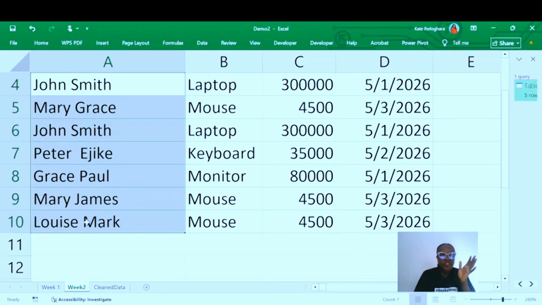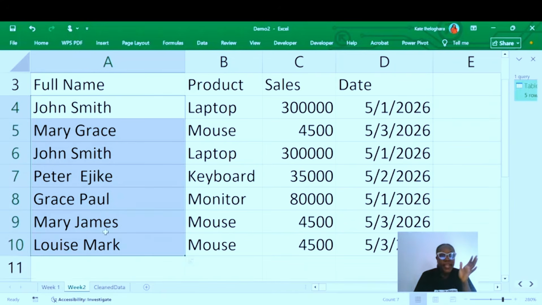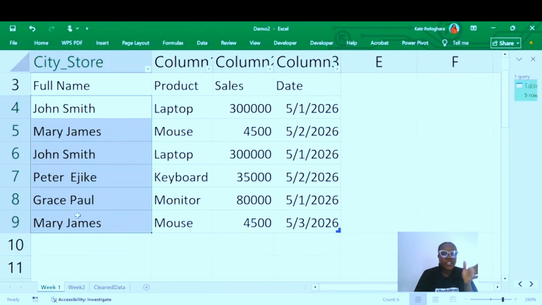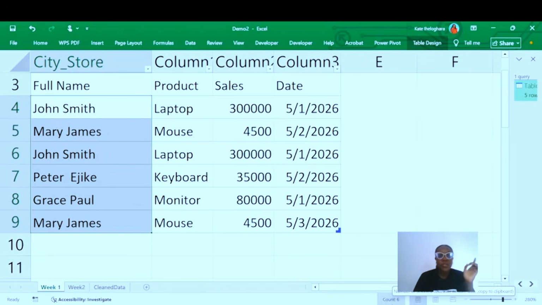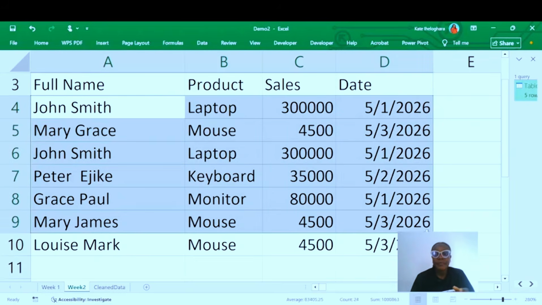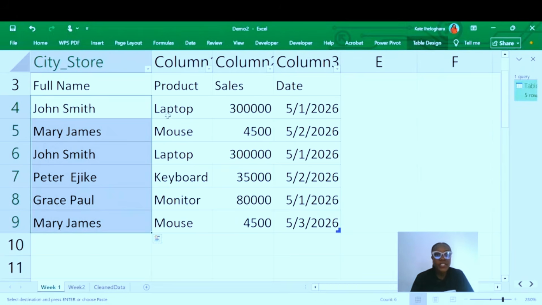We have, let's say, 7 entries, right? 7 customer names. While the old one, how many customer names, including the duplicate value? So the old one is 6 and the new one is 7. So what we are going to do is, from the new data set that we have, select just the records. We're going to copy them and paste them on the new table.